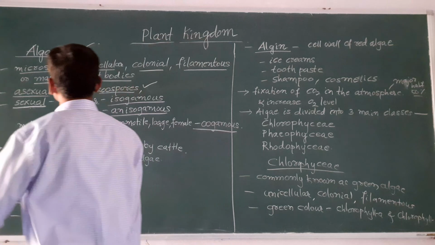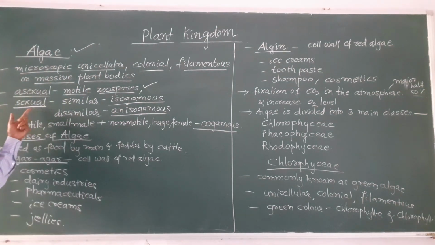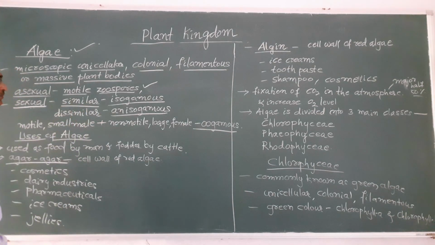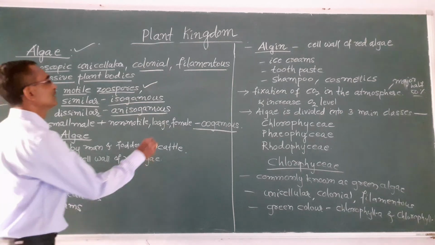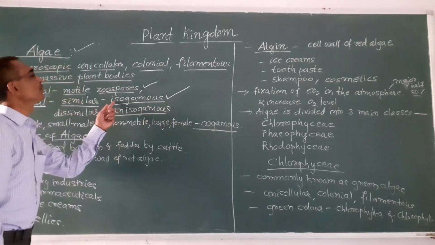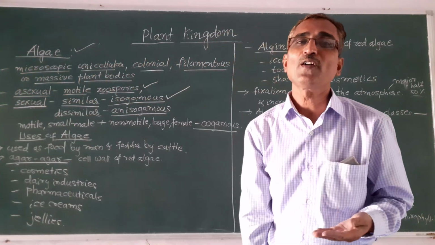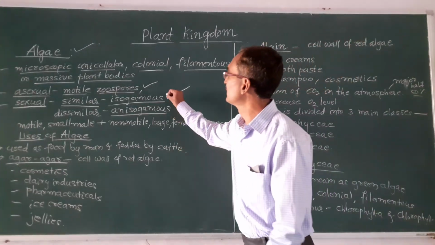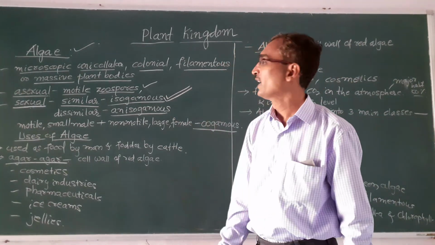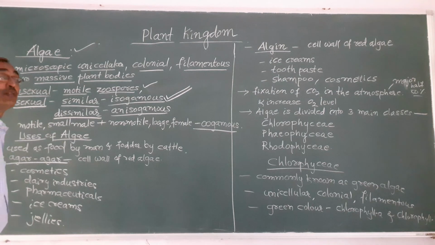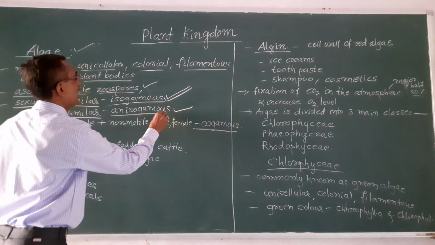The fusion of similar male and female gametes is known as isogamous. Iso means similar, gamous means a fusion of gametes. So fusion of similar male and female gametes is called isogamous. And likewise the fusion of dissimilar male and female gametes is known as anisogamous.